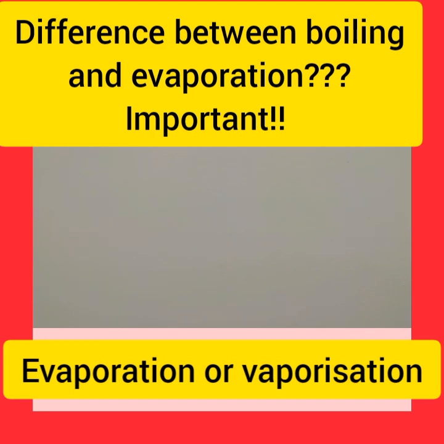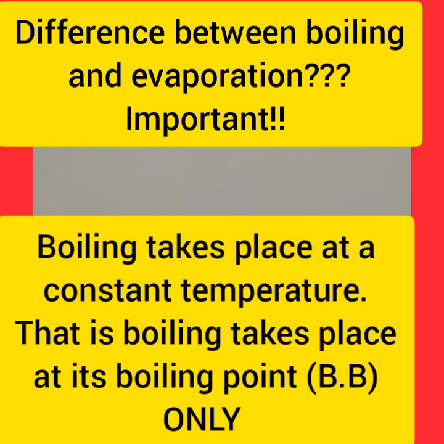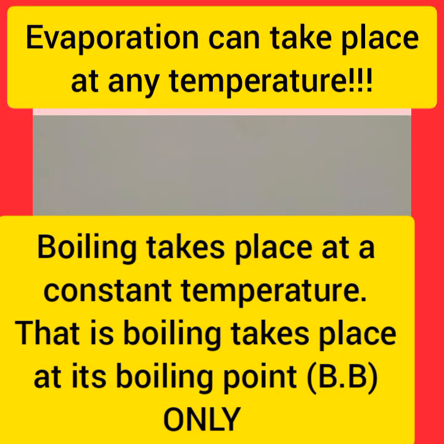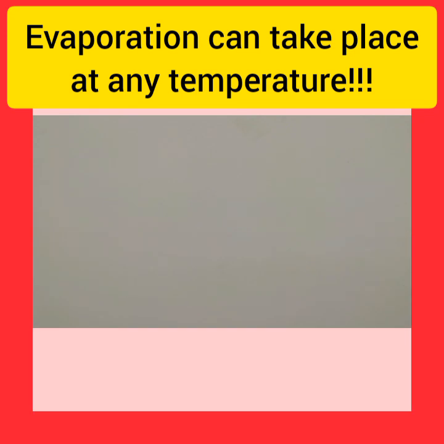Boiling takes place only at a particular temperature, at its boiling point. But evaporation can take place at any temperature. Even if you go to the Himalayas, there will be evaporation. The surface atoms, when they get enough energy, will evaporate. In that case, it is not boiling.